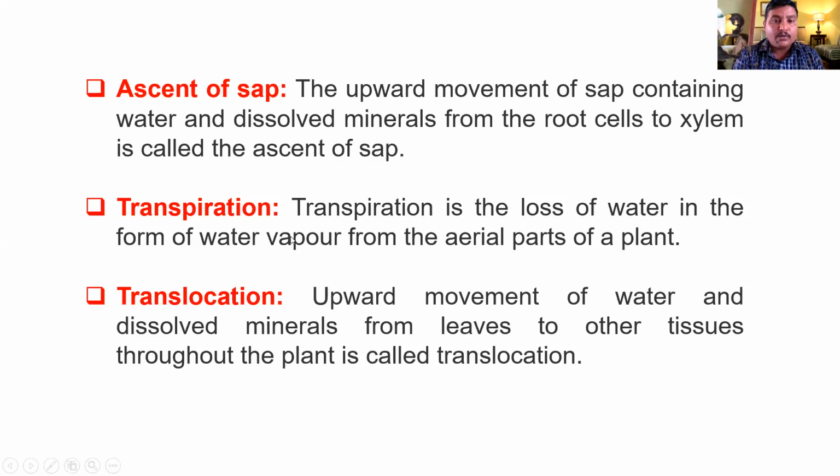What is meant by translocation? Translocation means the movement of water and dissolved minerals from leaves to the other tissues throughout the plant. It means movement from one part to another part.